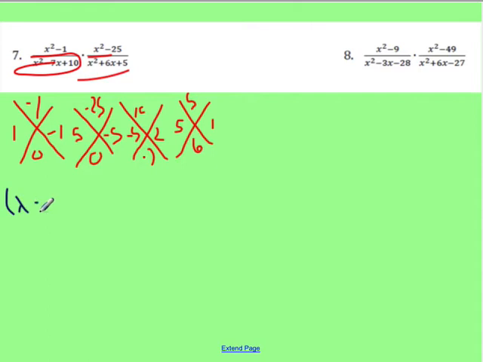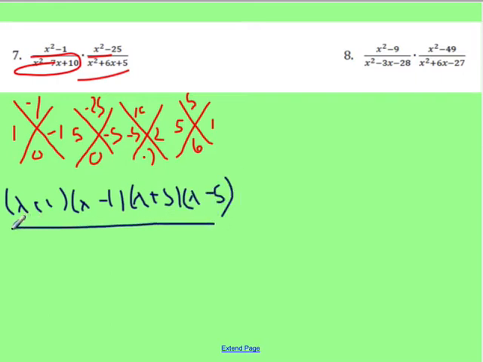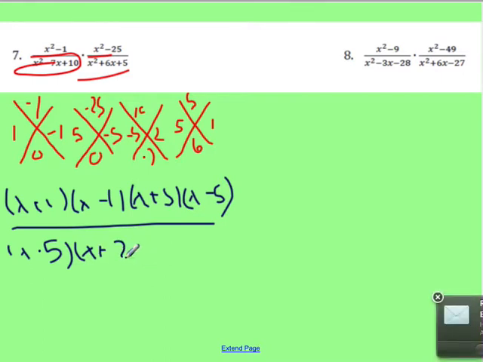So I have x plus 1, x minus 1, x plus 5, x minus 5, all on top. And then on the bottom, I'm going to have x minus 5, x plus 2, and then x plus, oops, I forgot my x. Plus 2, or negative 2, that's minus 2, x plus 5, and then x plus 1.